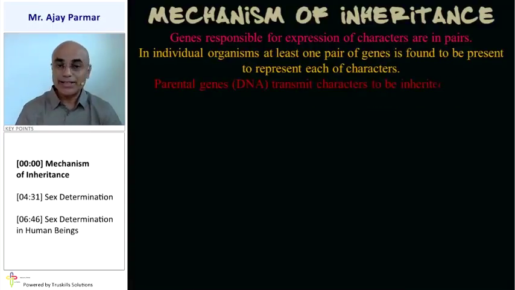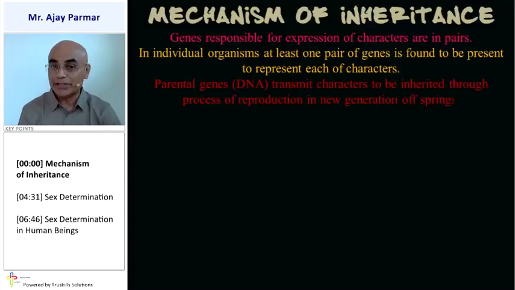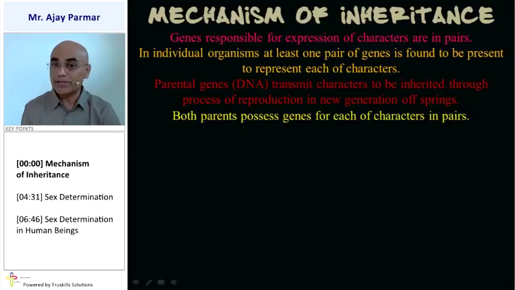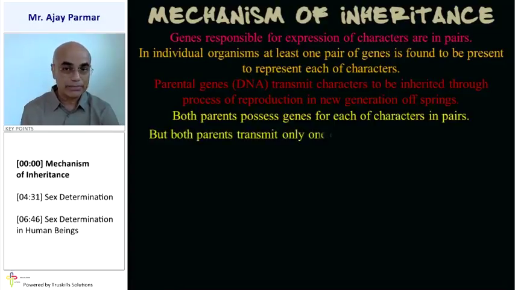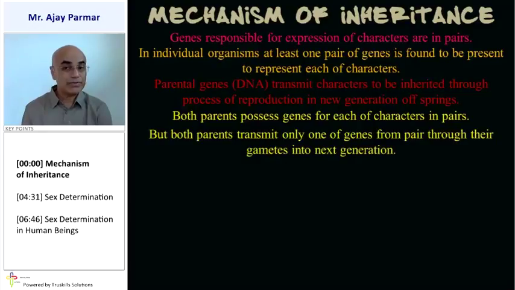The parental genes, that is the DNA, transmit the characteristics which are to be inherited through the process of reproduction, and that will be inherited obviously into their offsprings. Now these offsprings will have the physical and the physiological characteristics of their parents. So both the parents produce a gene for each of the characters, obviously in pairs. But both the parents will transfer only one gene from the pair through their gamete into the next generation.